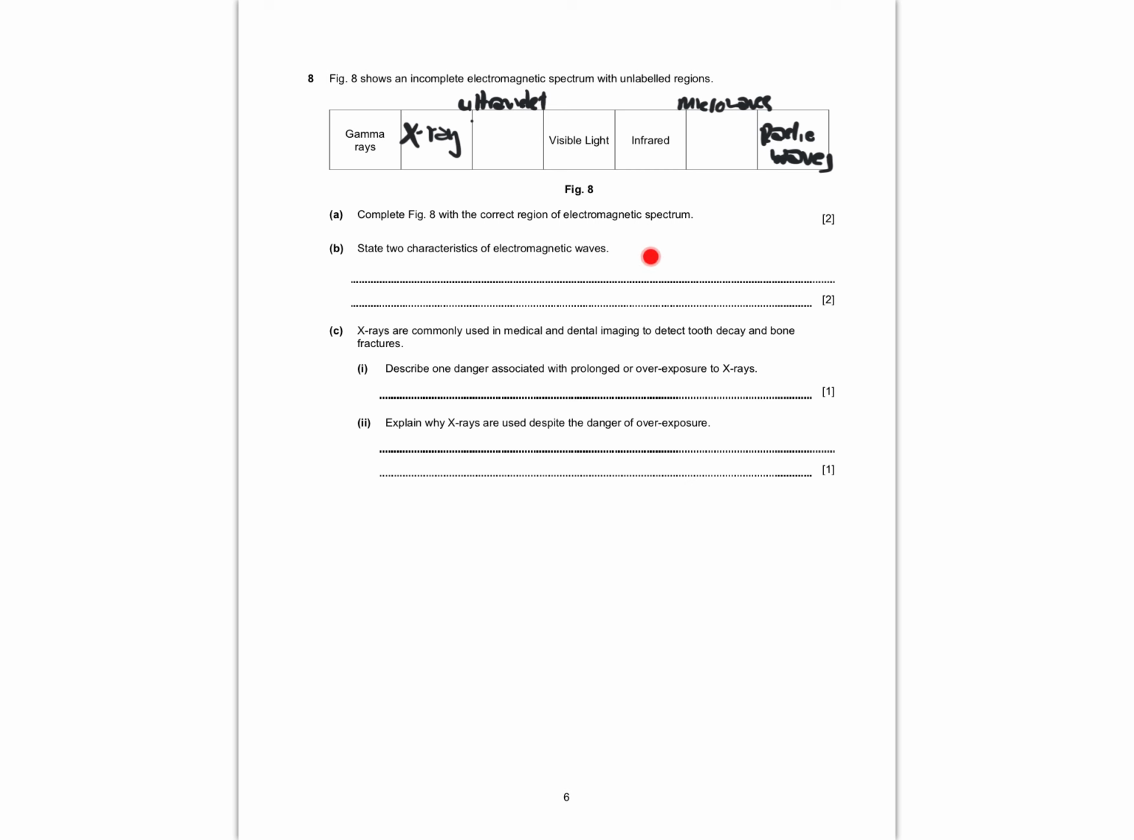State 2 characteristics of electromagnetic waves. There are actually about 4, right? So first, they are transverse waves. That's 1. 2, they all travel at the same speed in vacuum. And to be very, very specific, it is in vacuum. They travel at the speed of 3 times 10 to the power of 8 meters per second. They also transfer energy, and I think those are the big 3. The 4th one would be things like the frequency doesn't change as it moves from one medium to another, right? But the easiest 3 are these.